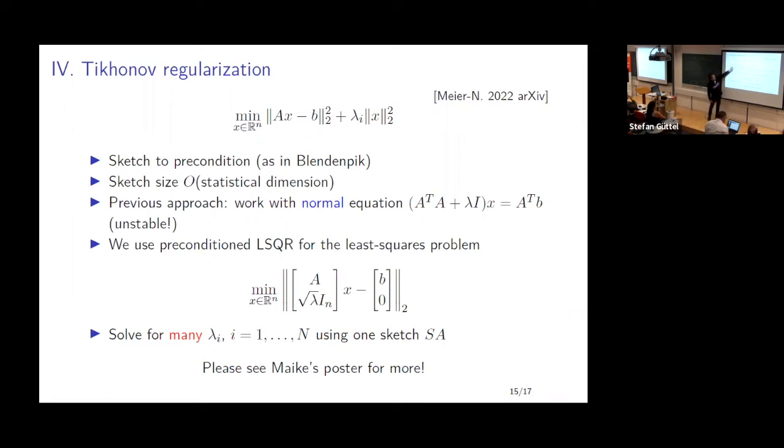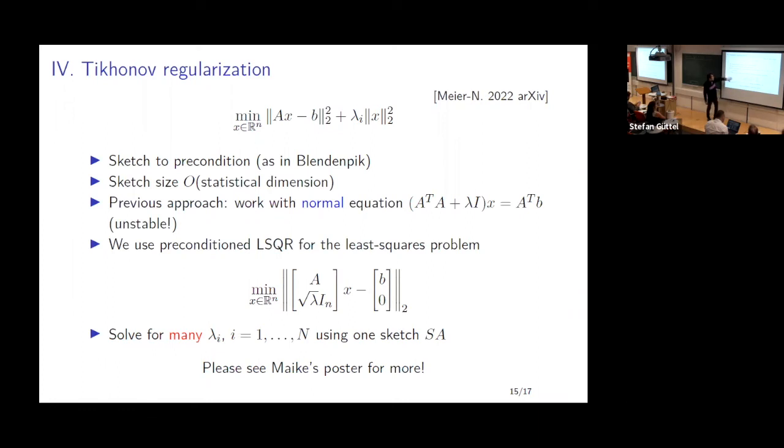So what we do is essentially sketch and precondition. If you know Blendenpik, essentially it's the same idea. But we take advantage of the fact that we usually need to solve for different lambda_i's. So lambda_i is like the regularization parameter. You don't really know in advance what value is going to be best, so you might be solving for 10 different values or 100 different values. And we wanted to essentially reuse the same sketch to solve.